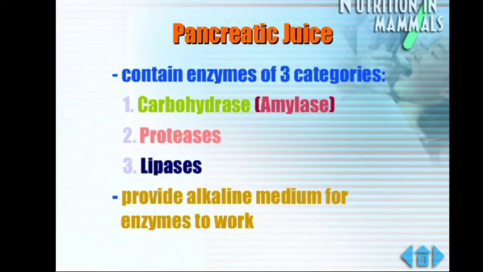Then comes the pancreatic juice, which is secreted by the pancreas. It contains enzymes of 3 categories. The first one is the carbohydrase, that is also called the amylase. Then we have protease and the lipase. These are the 3 enzymes present in the pancreatic juice, so we call them pancreatic amylase, pancreatic protease and pancreatic lipase. We'll study what functions they perform.